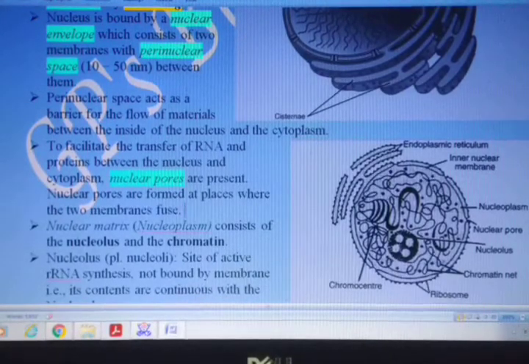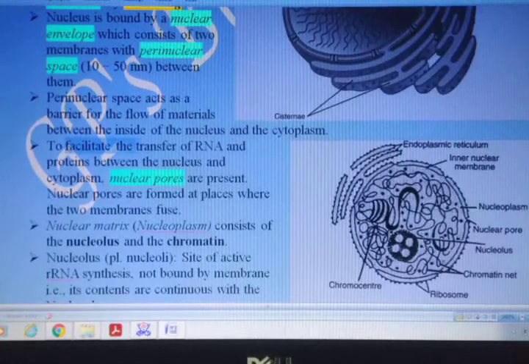What is the function of nuclear pore? I said already that it helps in the movement, that is, to facilitate the transfer of RNA and also the proteins. See, for synthesis of RNA, also for the duplication of DNA, there is requirement of certain enzymes, and these enzymes are made up of protein.